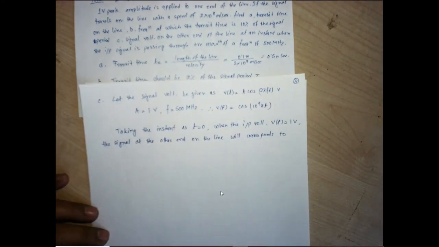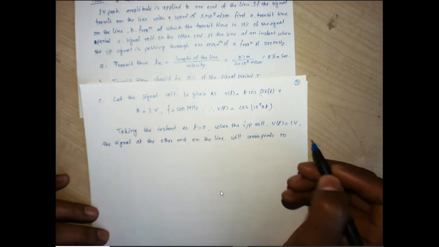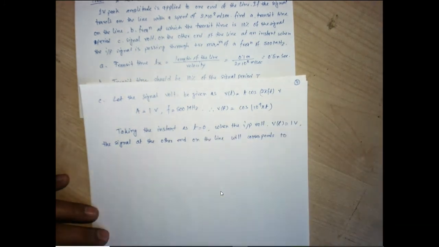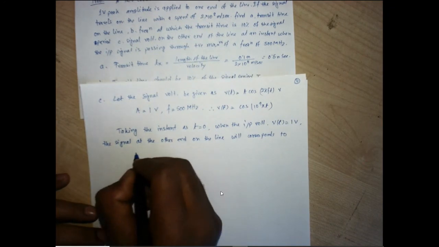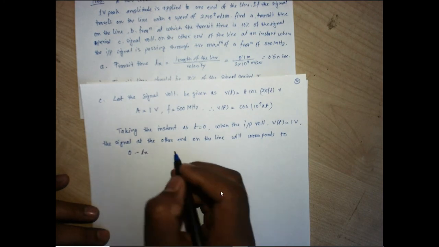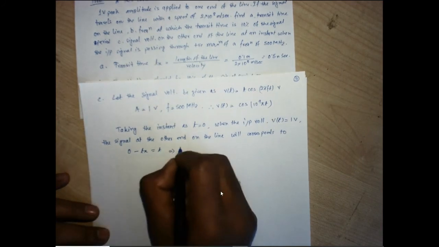Let us consider it is t. So it corresponds to 0 minus Tx, so the time t is minus of Tx.